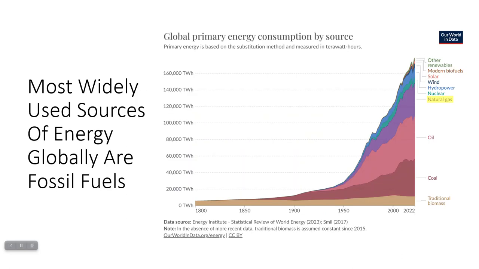The most widely used source of energy around the world has been primarily fossil fuels for at least the last 100 years or so. So if you look, the highlighted fuel sources are all fossil fuels. So natural gas, oil, and coal are all considered fossil fuels. And notice how they make up a very large portion of the world's energy consumption. We're going to talk about why this is an issue later, especially when we get into Unit 9 with climate change.